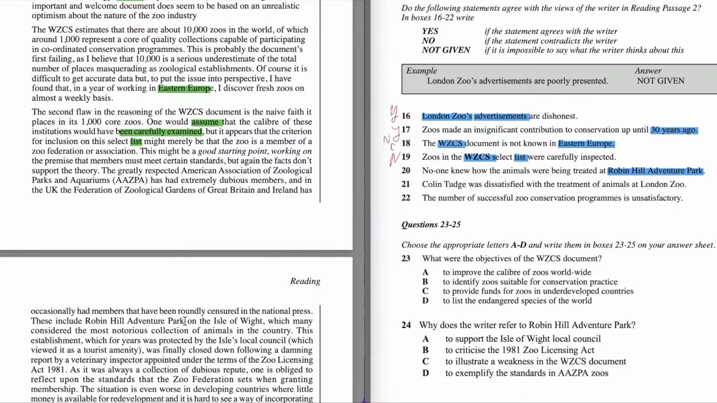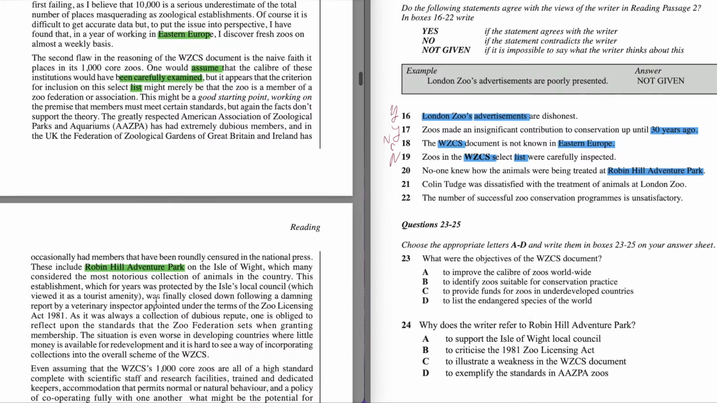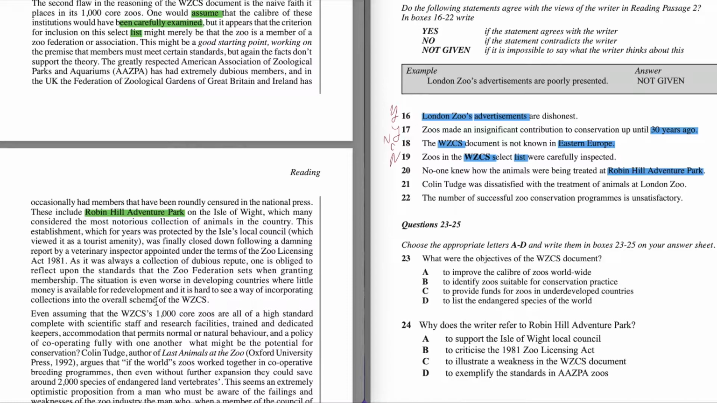And here they were saying about this park, Robin Hill Adventure Park, and let's scan and try to find any information about that, about animals, how they've been treated there. So in the following sentence, it says this establishment, which for years was protected by the Isle of Wight local council, which viewed it as a tourist amenity, was finally closed down following an examining report by a veterinary inspector appointed under the terms of the Zoo Licensing Act 1981.